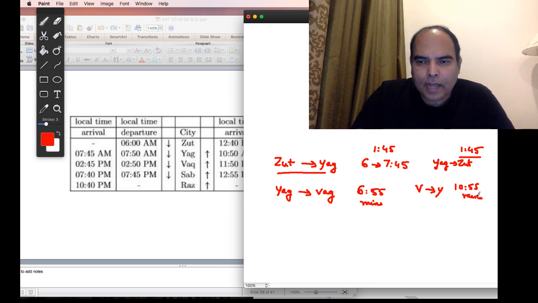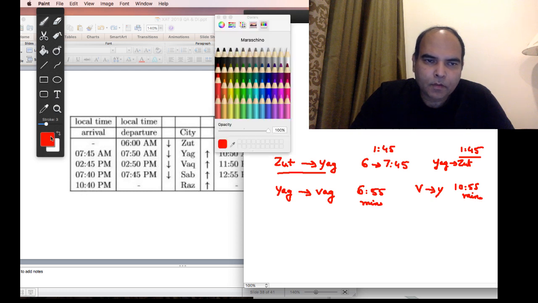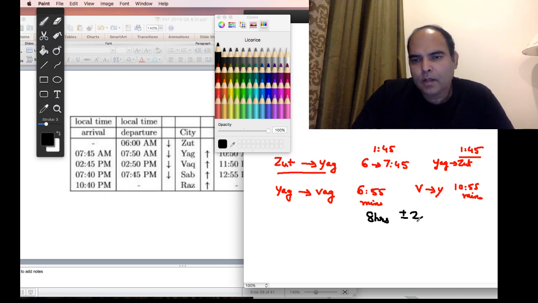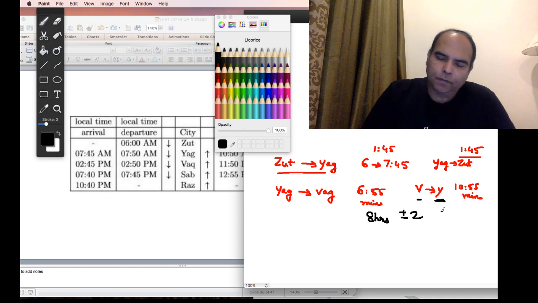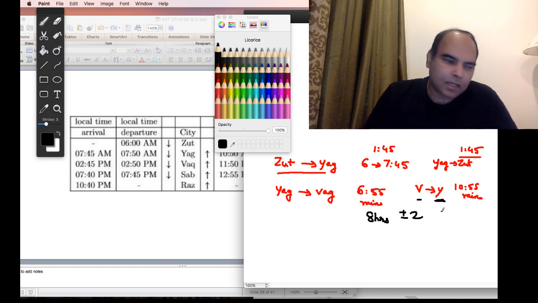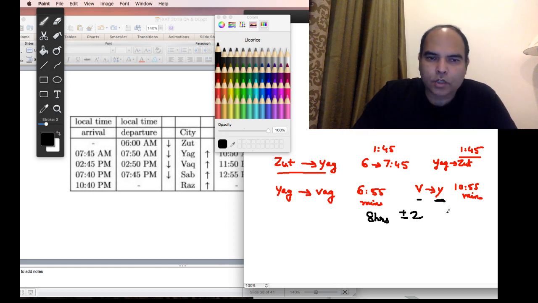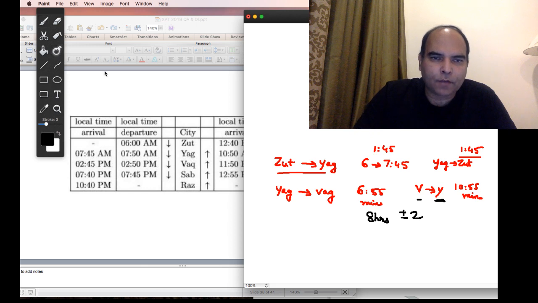This means that the actual journey between Yak to Wak will be 8 hours. This is the meaning of this. The actual journey will be 8 hours and there's a time differential of plus minus 2 hours, and YAG is ahead by 2 hours than WAC, because when you go to a city on the east, the apparent time is larger than the actual time. This is the logic in this question. So once you understand this logic, have you understood this?